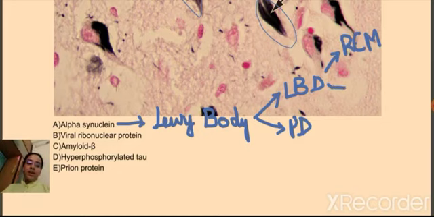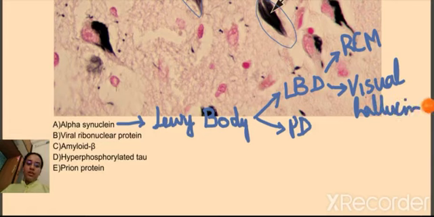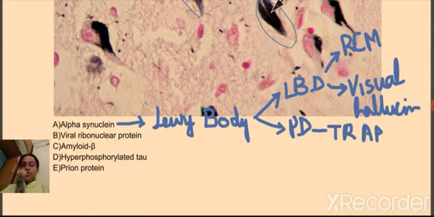Another very important feature for Lewy body dementia is visual hallucinations. But if we were dealing with Parkinson disease, we would get the whole TRAP picture: tremor, rigidity, akinesia, and postural instability. None of these things are seen in this question. So in this image, it's not alpha-synuclein.